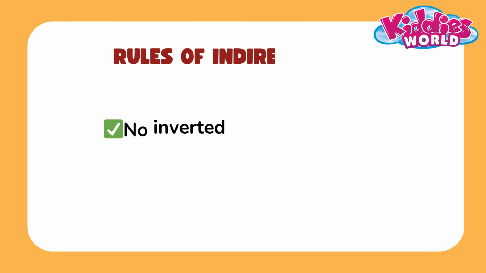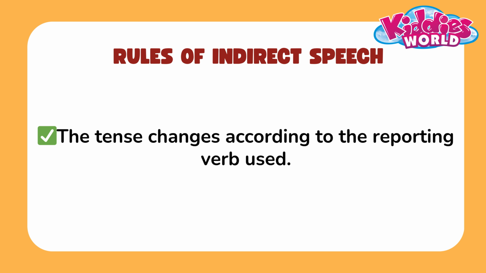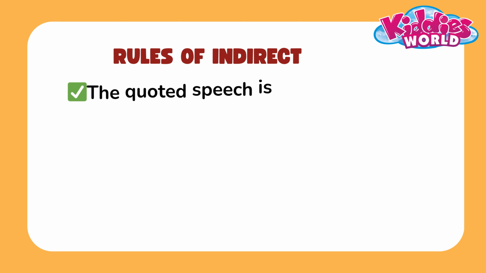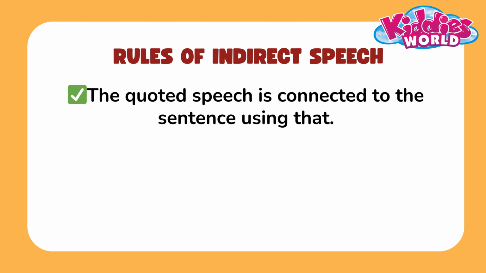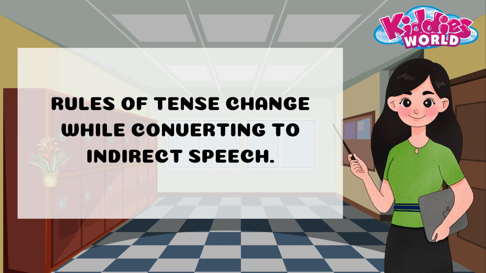Indirect speech. No inverted commas are used. The tense changes according to the reporting verb used. The personal pronoun changes based on the person. The quoted speech is connected to the sentence using that. Check the example. Rules of tense change while converting to indirect speech.